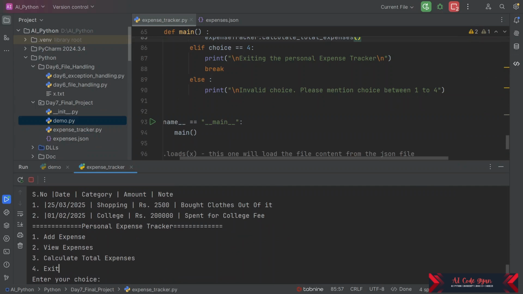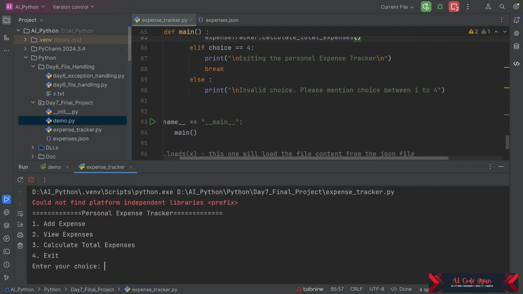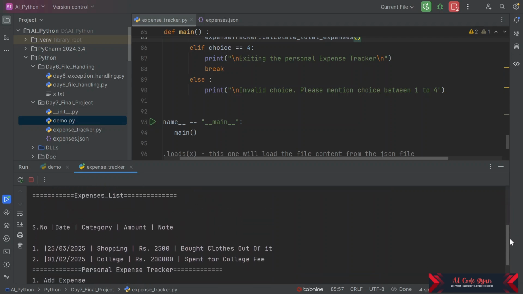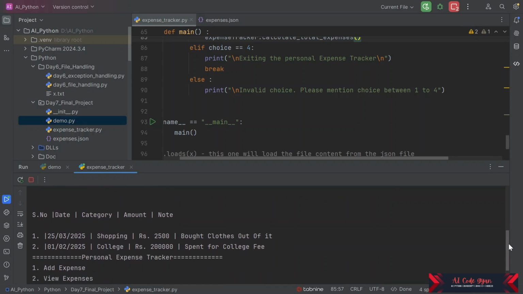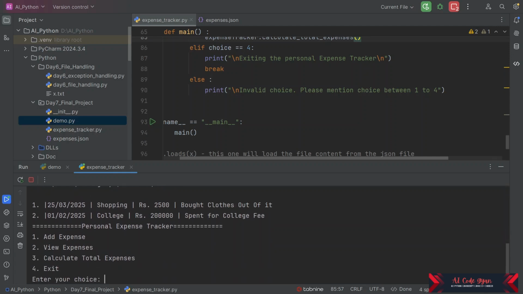Let us, yeah, 4 is for exit. So exit the personal expense tracker. Now again we'll run this. So suppose you want to view the expenses, it is going to produce date, category, amount, note. So neat and clean. And if you want to calculate total expenses, it will give the total expense is rupees 20 lakh 2500.